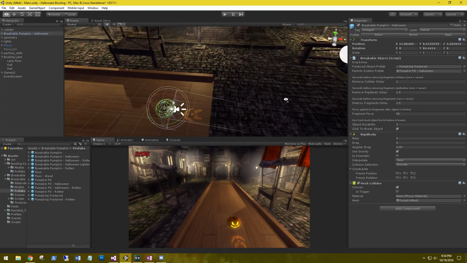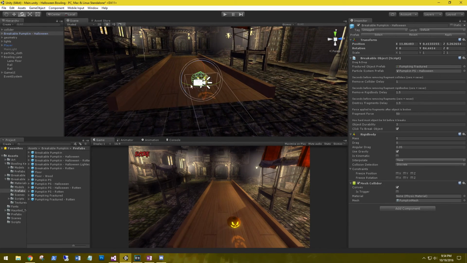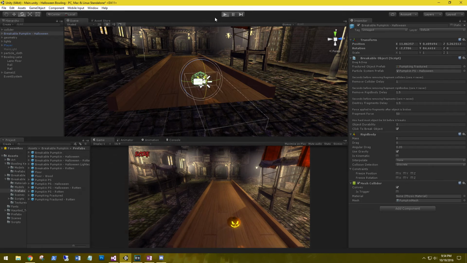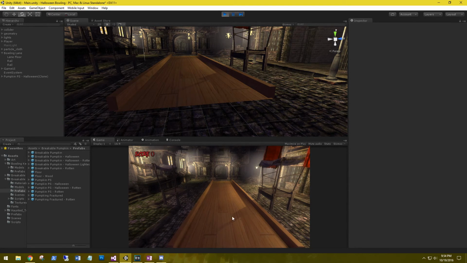Alright. So these breakable pumpkins, they come with a breakable object script. It comes with the fractured object prefab, a particle system, an option to break the pumpkin on click, its durability, and a few other options. Play the scene and let's check it out. Okay, go ahead and click it. Has a nice little explosion to it.